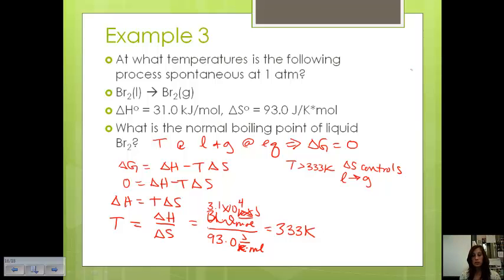This would involve more particles spreading out, which would increase entropy. If my temperature was less than 333 Kelvin, this is where delta H would be controlling the reaction, because it would become spontaneous in the exothermic direction, which would mean heat leaving the system.